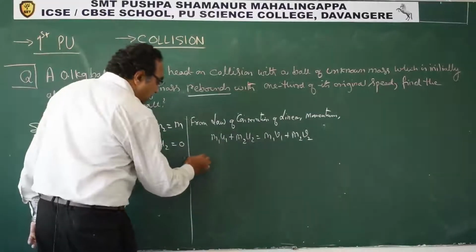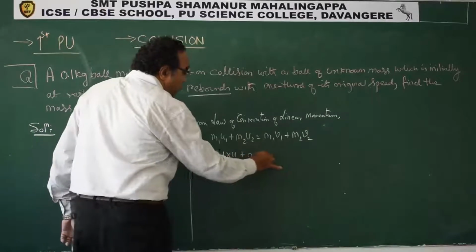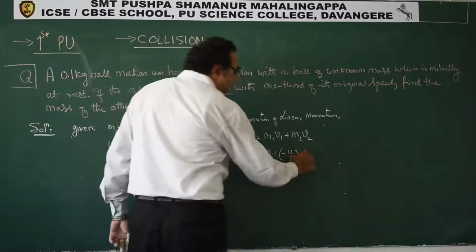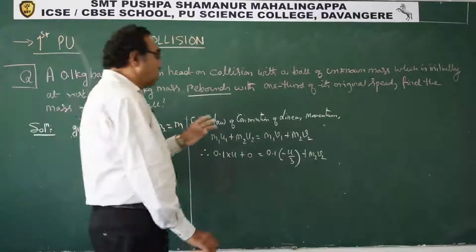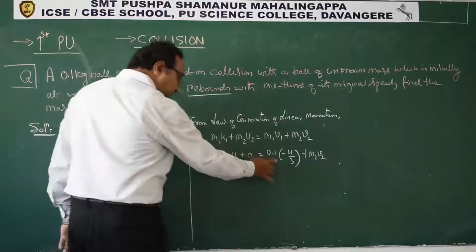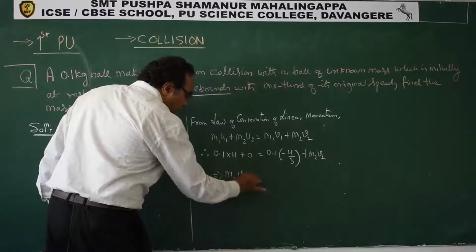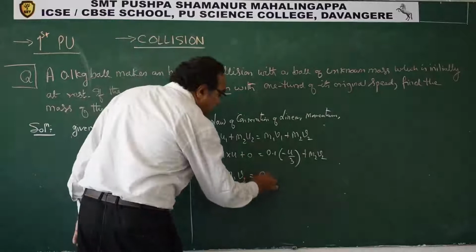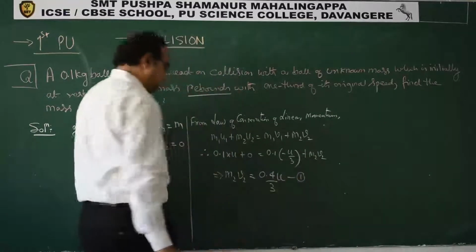Now from this we can say the data which is known to us, 0.1 into u plus 0 is 0.1 into minus of u by 3 plus m2 v2. This is what we don't know, v2, m2 we don't know. So we are trying to find that. So if I simplify this term and this term, what we get from this, m2 v2 will be, minus is there, so it will add up. So you will get this as 0.4 by 3 u. One equation we got.